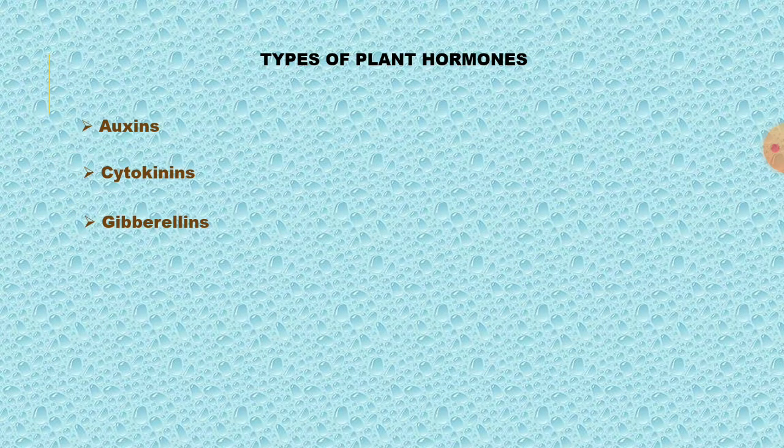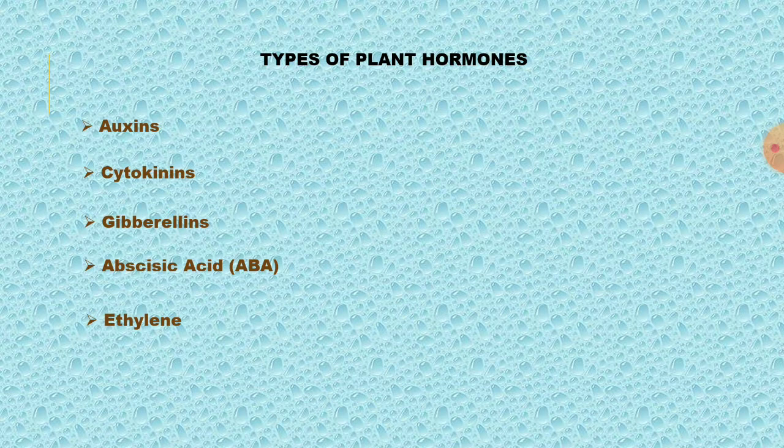Promote means initiate the plant growth. Abscisic acid and ethylene, these two inhibit the plant growth. Inhibit means stop the plant growth. When they mature, that time they stop the plant growth. So two types: one promotes the plant growth, the next inhibits the plant growth. Auxin, cytokinin, gibberellins, abscisic acid, ethylene.